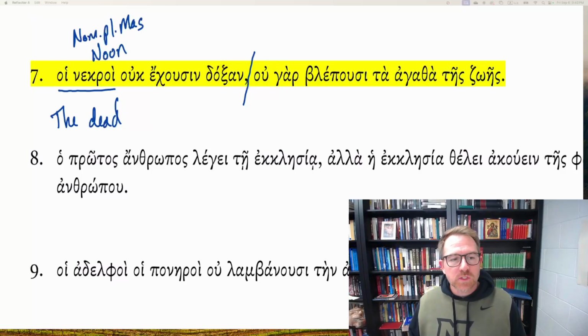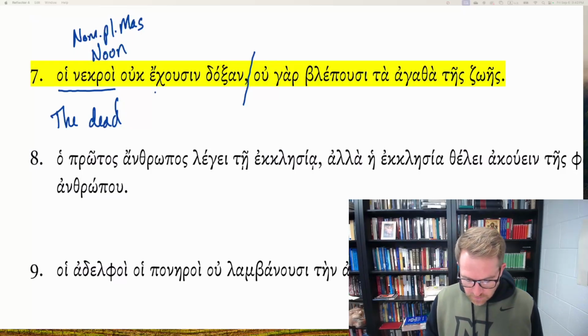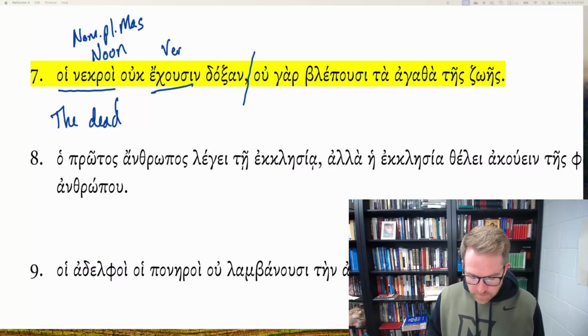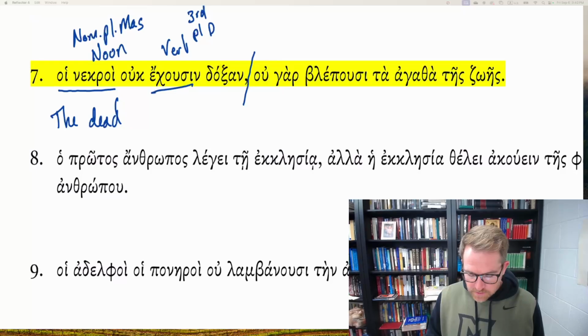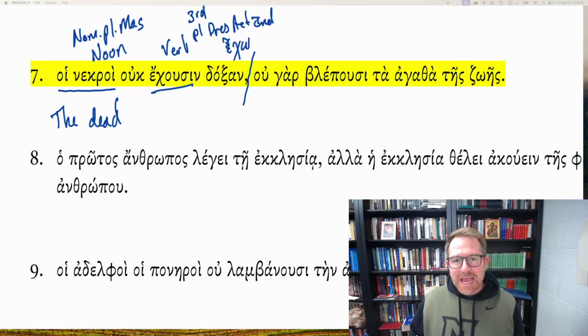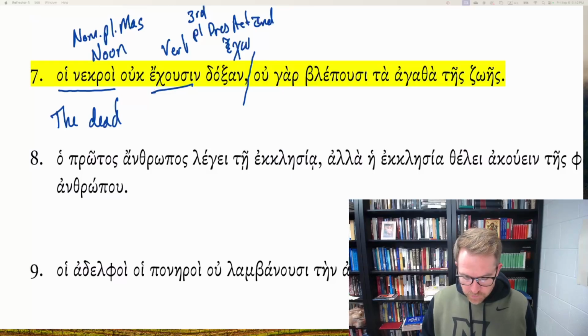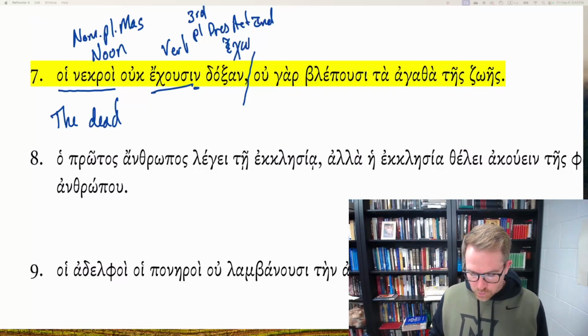Uk ekusin. Ekusin here is our verb. It's a third person plural, present, active, indicative from echo, I have, o, eis, ei, omen, ete, usi. So this is usi, and it's got that movable nu, so it's ekusin.